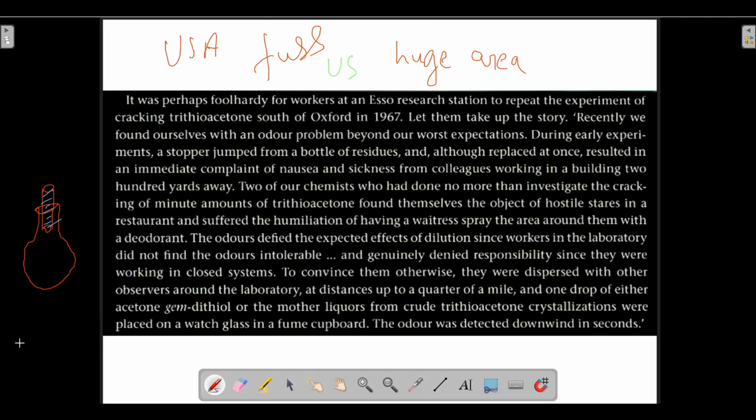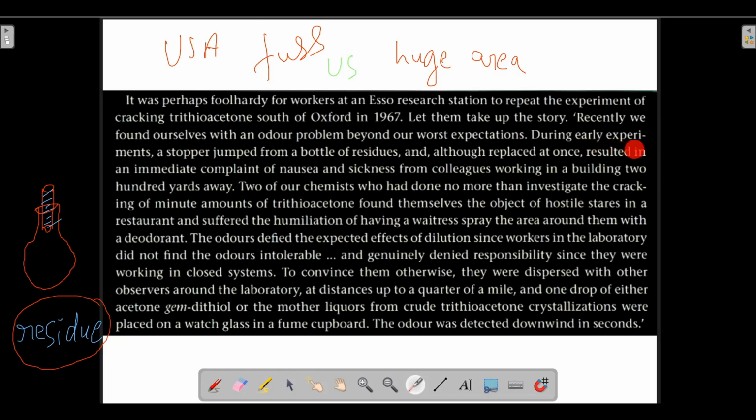Residues means when we do some chemical reaction or perform crystallization processes, residue is left behind. Residue means waste material. So there was a stopper, it jumped from the bottle of residues. It jumped means it fell down and the bottle was opened, and the stopper was replaced at once.